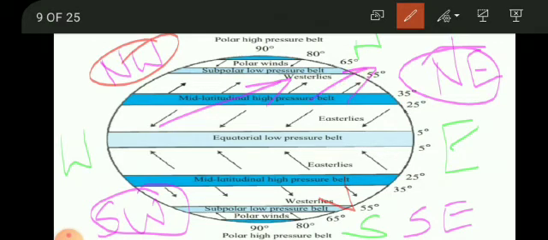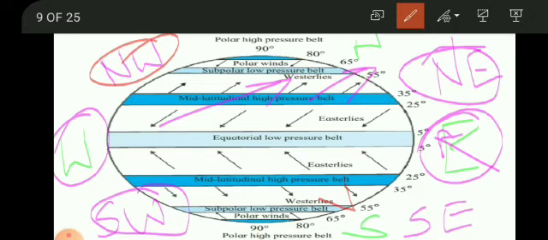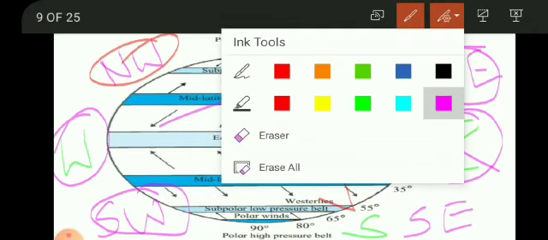Now here both are moving from this side, so these are called the westerlies. And the winds which are moving from this direction are called easterlies. So those winds which blow from the west direction are called westerlies, and those which move from the east direction are called the easterlies.